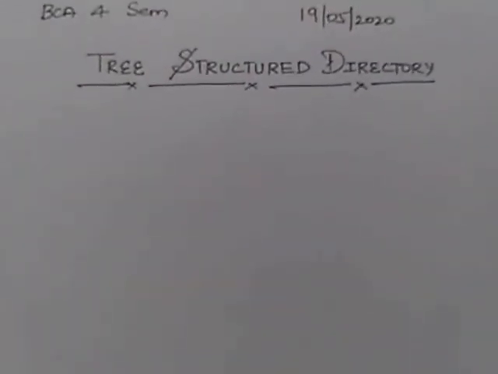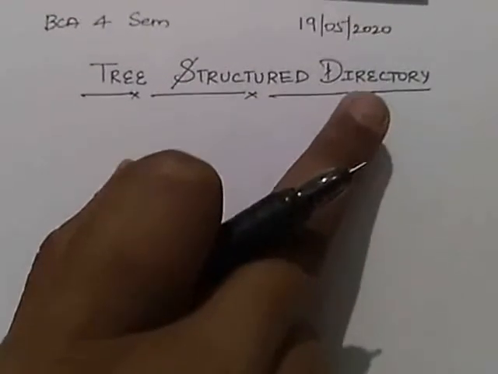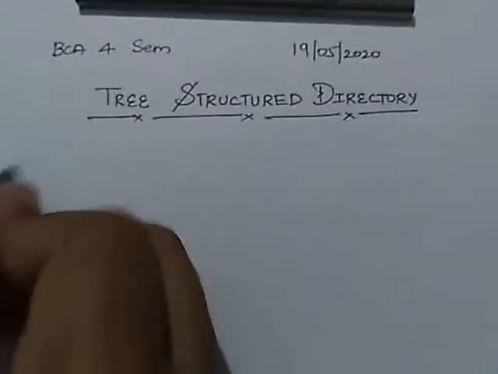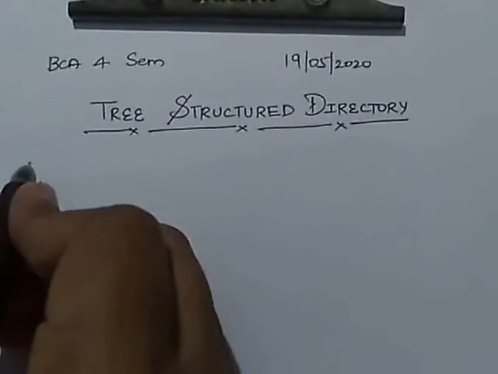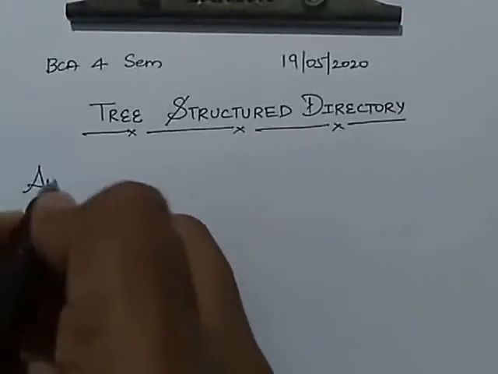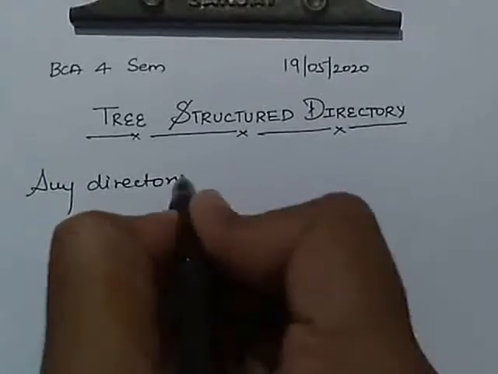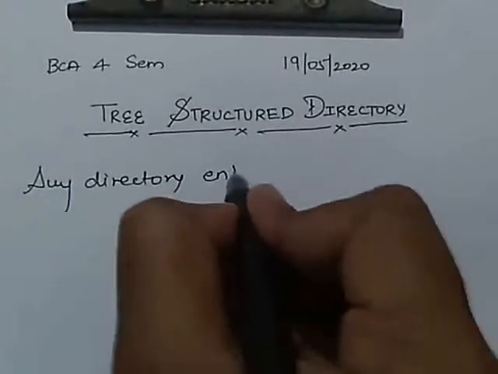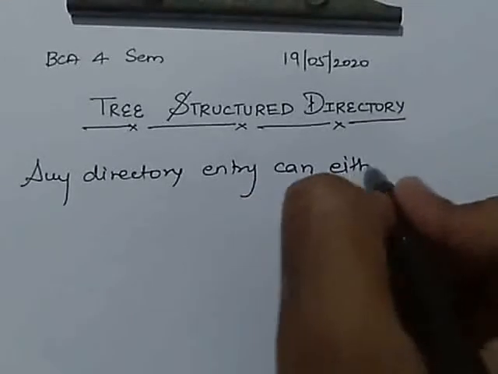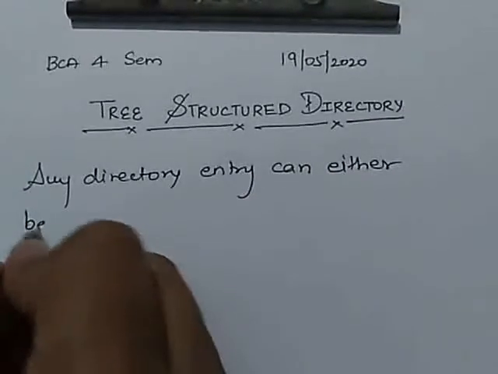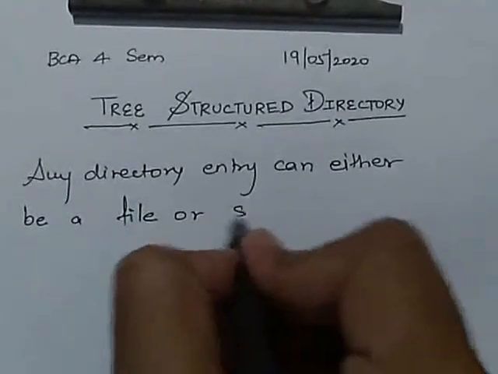Today we will discuss the tree structured directory. In a tree directory structure, any directory entry can either be a file or subdirectory.